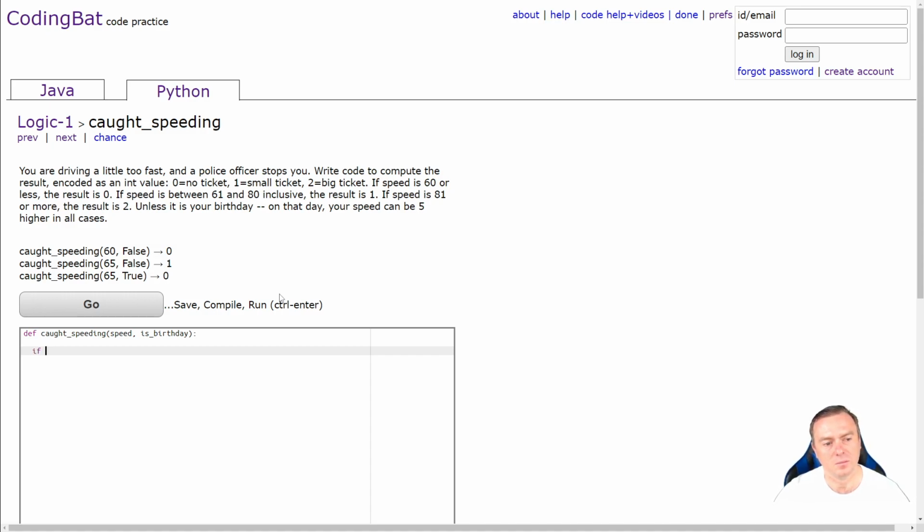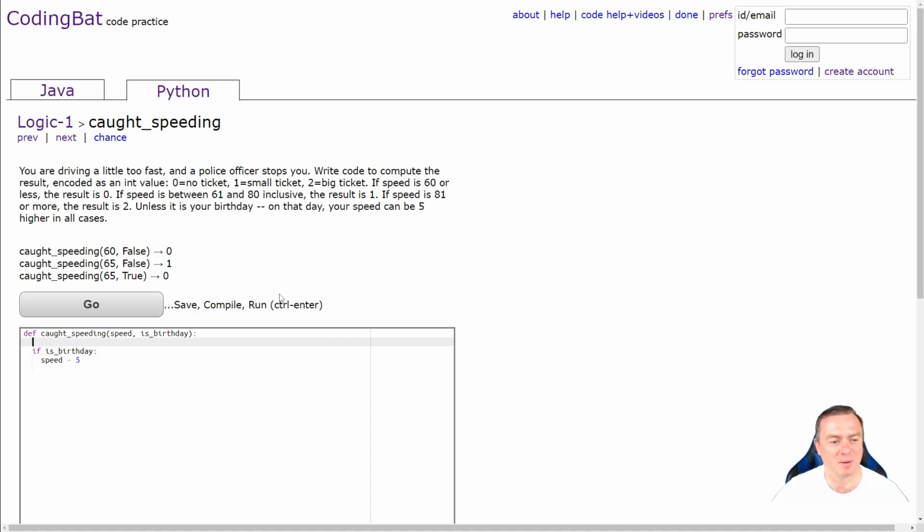So what I'm going to do, if it's your birthday, then I'm going to say you can take something off your speed. So you're going to take 5 Ks off the speed, right? So whatever the speed is, if they're driving 85 kilometers, automatically now, because it's their birthday, they can take off 5 kilometers. Right. Cool. So now the speed literally has been buffered.